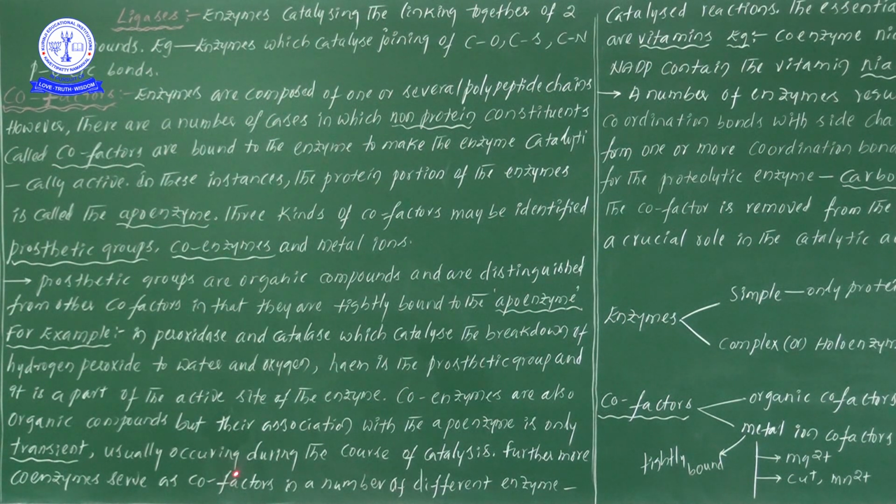It usually occurs during the course of catalysis. Means when the particular enzyme is involved in catalysis reactions, the coenzyme goes and binds to the apoenzyme loosely. Don't forget, a prosthetic group binds to the apoenzyme very tightly, whereas a coenzyme binds to the apoenzyme loosely. Even these points are sometimes highlighted in examinations, so try to save them in your mind.